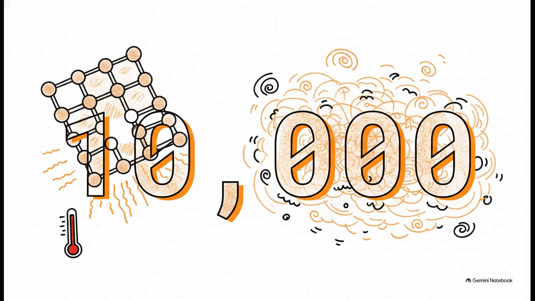You might be wondering, just how common are these empty theater seats, these vacancies? Well, surprisingly, the fundamental laws of thermodynamics dictate that as temperature goes up, the number of defects absolutely has to increase. The heat is literally increasing the entropy, the randomness, of the crystal. To put that into perspective, if you heat most metals up to just below their melting point, roughly 1 out of every 10,000 lattice sites is completely empty. It's not some rare glitch. It is a guaranteed, mathematically predictable feature of the material.